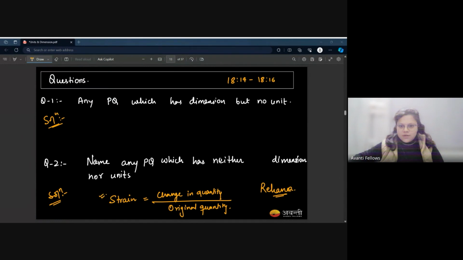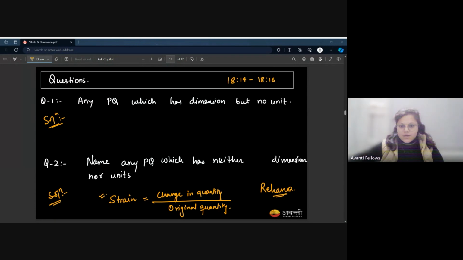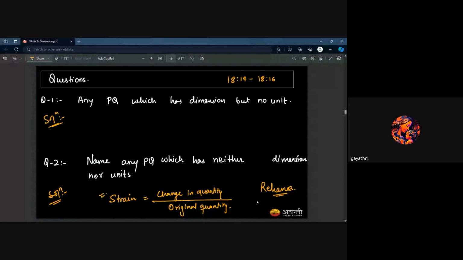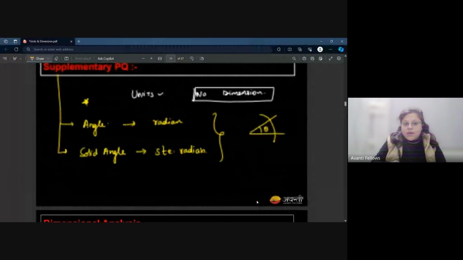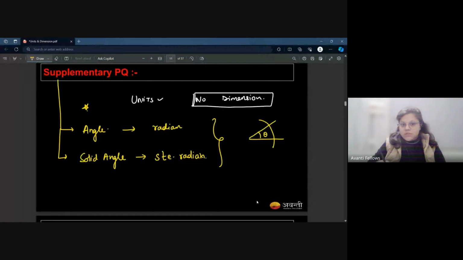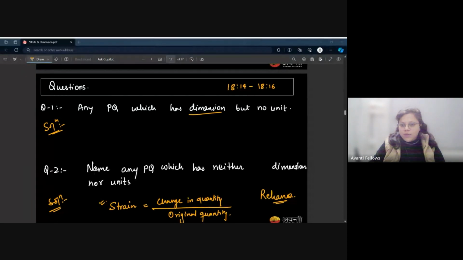Okay, Gayatri. Supplementary physical quantity. For question 1, you are answering this, right? Just go through the definition of supplementary physical quantity once more. They have unit but no dimension, and I'm asking you for quantities that have dimension but no unit. Please read it carefully, right, Gayatri?